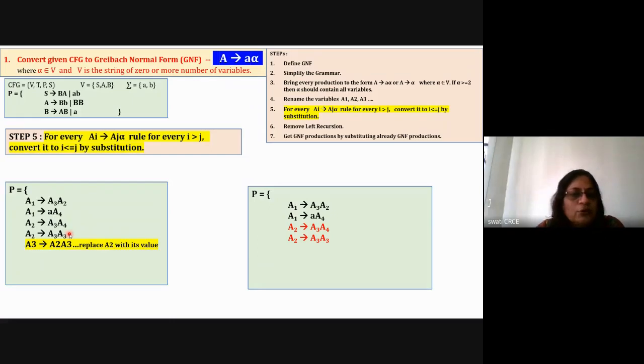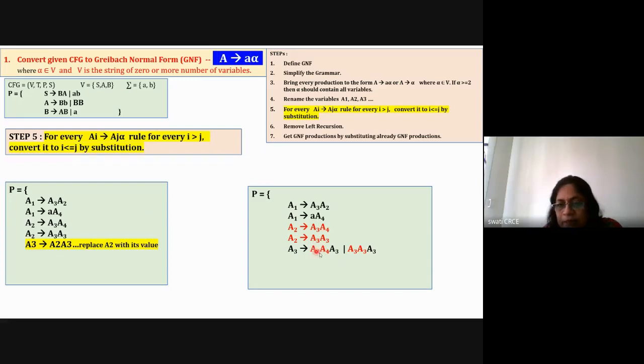So A3 is equal to A2, A3. Replace A2 with the corresponding value, either A3, A4 or A3, A3. So how will I do it? I will write it here. These are the two different values of A2. So I have written down in the place of A2 these two different values. Now A3 is equal to A3, A4, A3 or A3, A3, A3, because this is the second value and this is the first value.